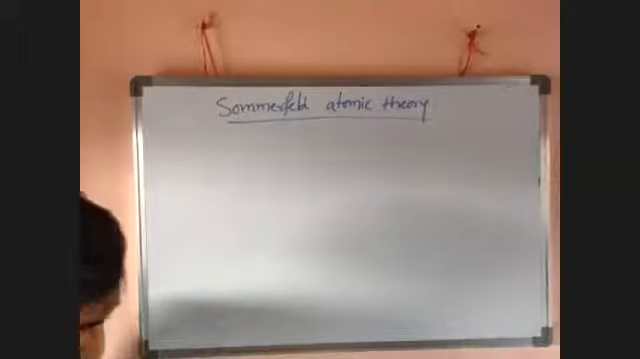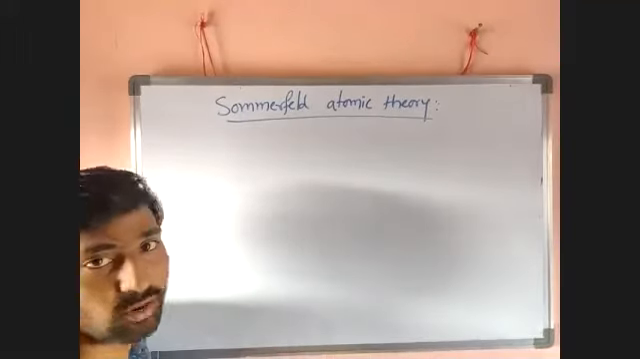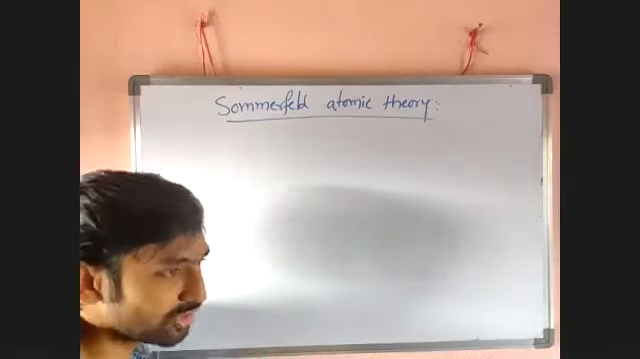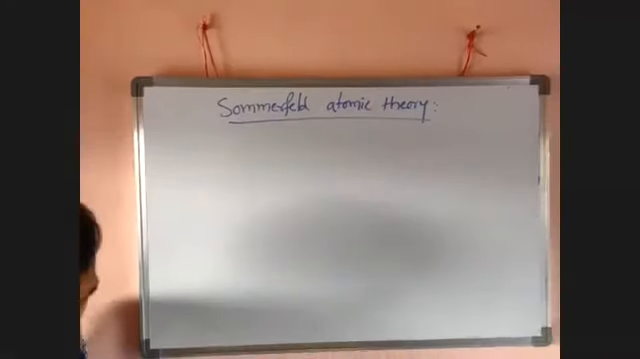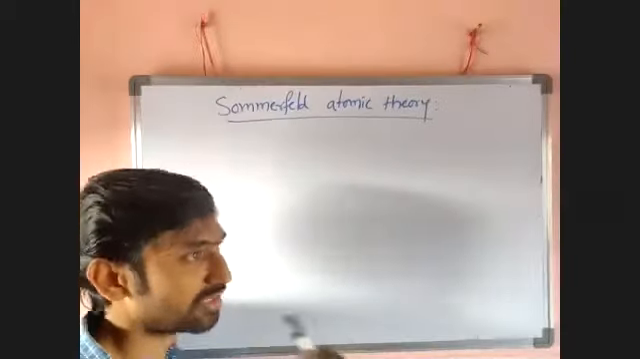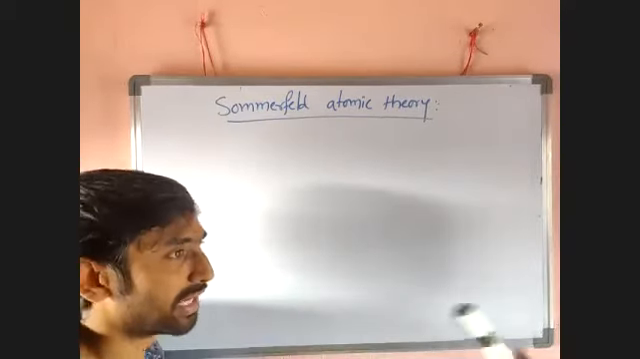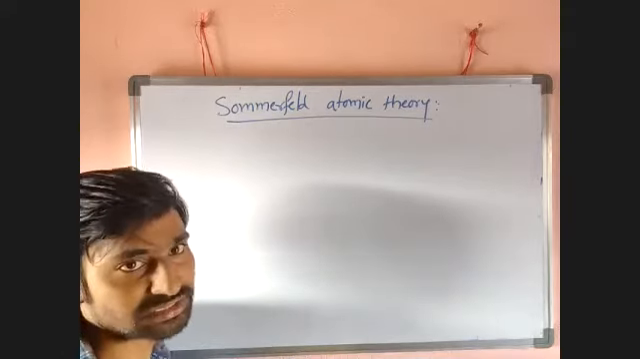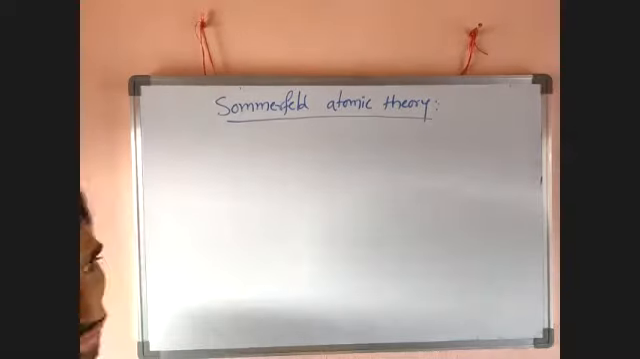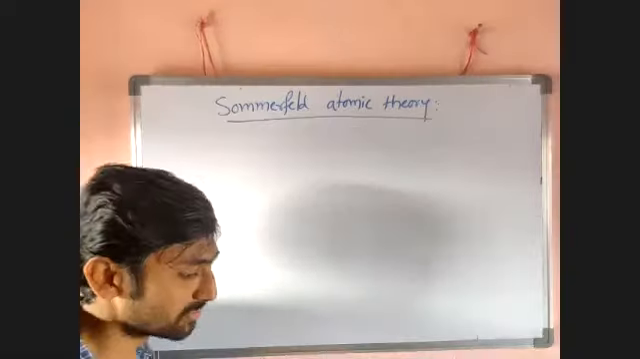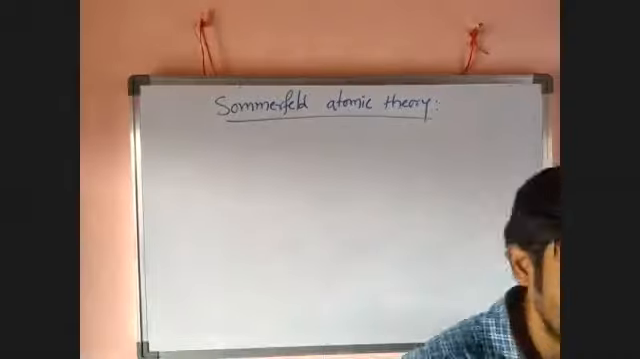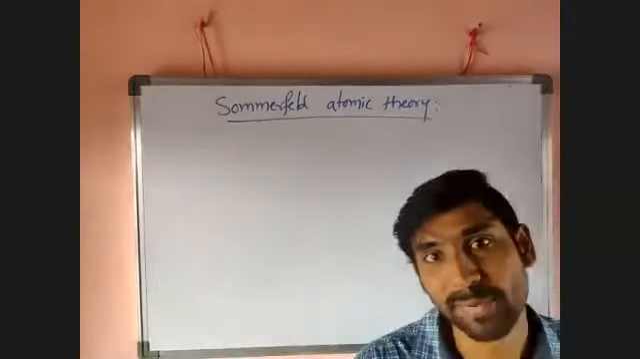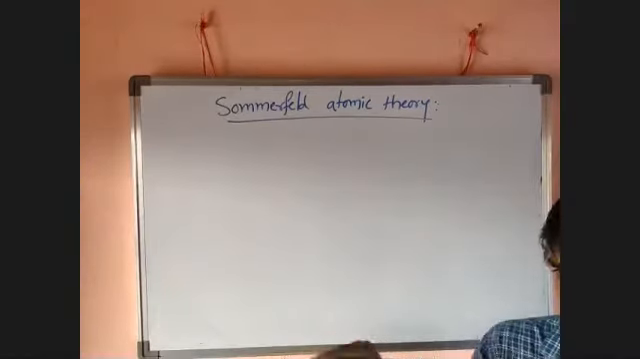Sommerfeld explained the fine spectra of the hydrogen atom. He said that the electron revolves around the nucleus definitely, but it cannot revolve only in closed circular paths. It can revolve in elliptical orbits, elliptical paths. So the electron revolves around the nucleus not only in circular paths, but also in elliptical paths. Circular paths were only for Bohr's theory.